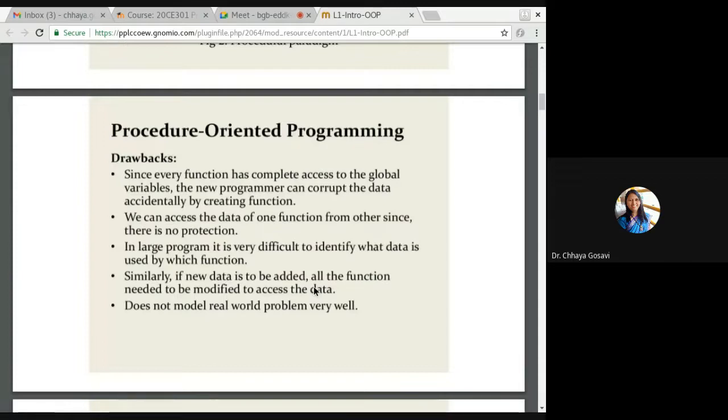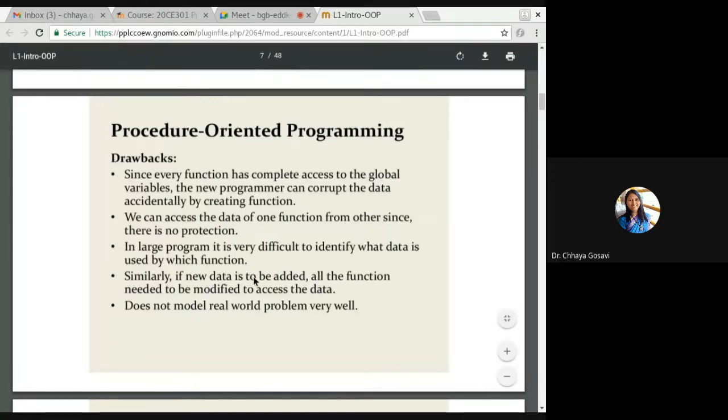For example, if you have written a banking application for manual operations, where the user fills a deposit slip and then you deposit the amount in the user's account. And if that user has shifted from manual to ATM or Google Pay type of systems, this will not be supported by the existing functions. You need to modify those functions. If new data is added, all the functions need to be modified to access the data.